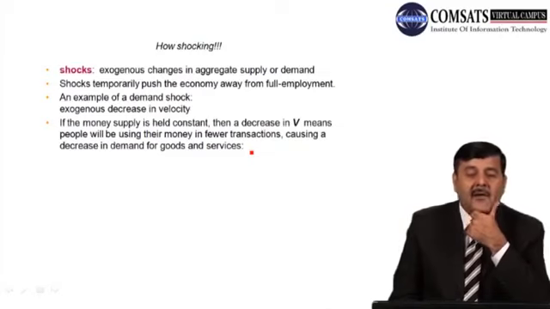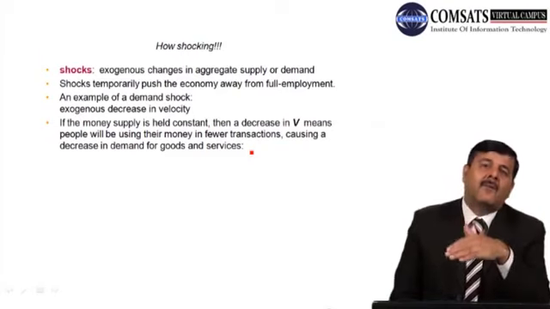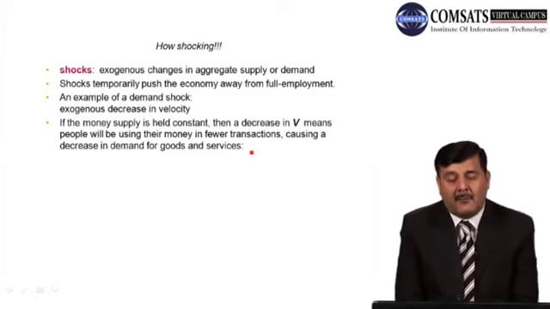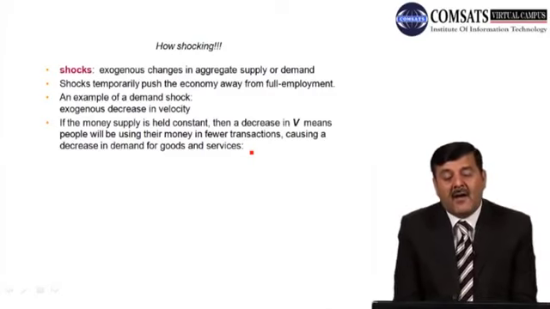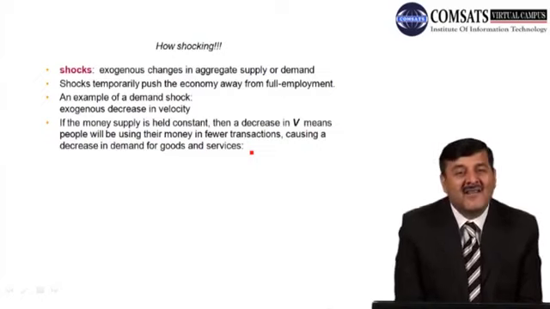economy. Shocks temporarily push the economy away from its full employment level, and then in the long run it will come back to its natural rate of unemployment and natural rate of full employment. An example of demand shock: if there is an exogenous decrease in the velocity, what will happen? If the money supply is held constant, then a decrease in velocity means people will use their money in fewer transactions, causing a decrease in the demand for goods and services.